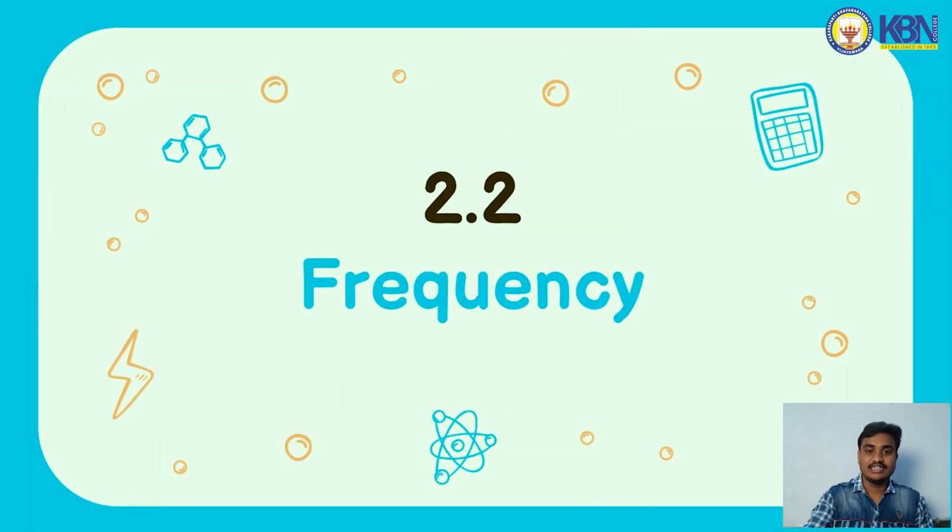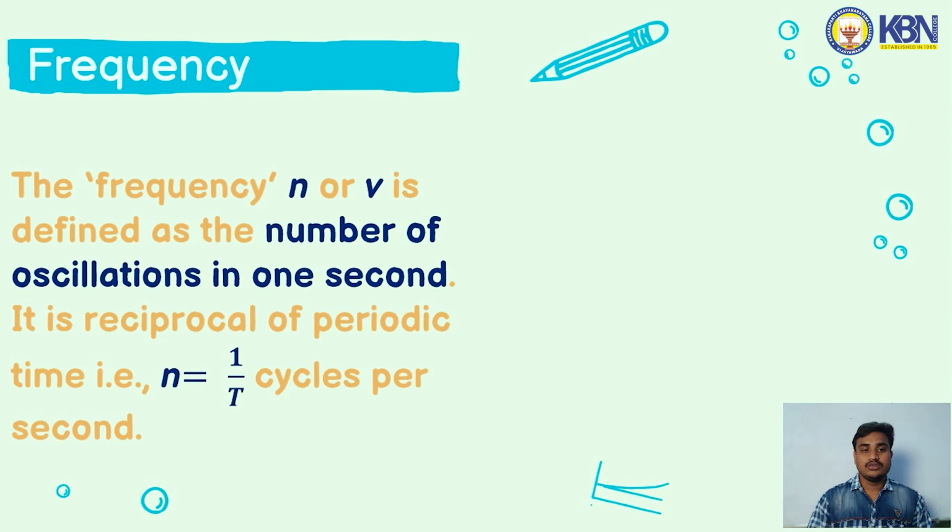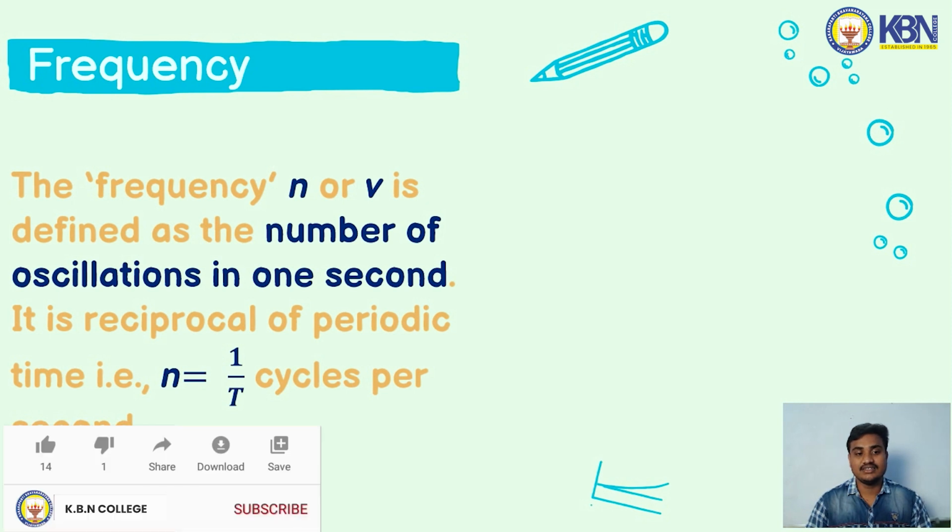The next one is about the frequency. We all know that the frequency is represented by n or ν. The frequency is defined as the number of oscillations in 1 second, or the number of cycles in 1 second, or in other words the number of revolutions in 1 second.